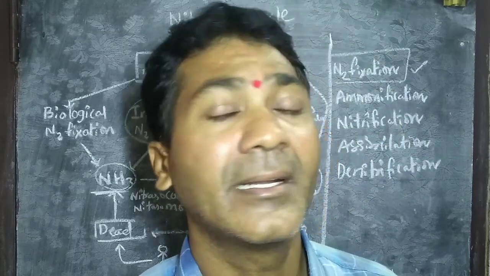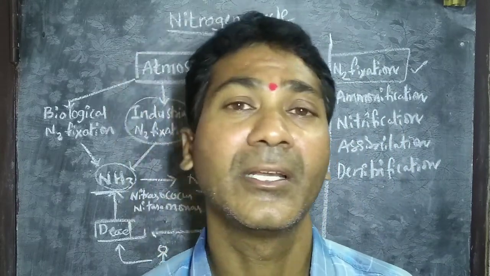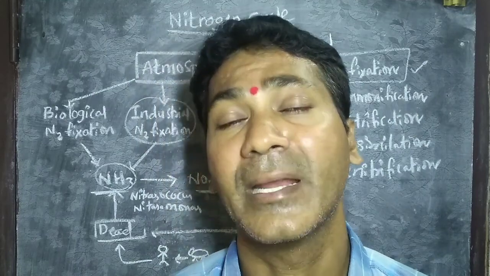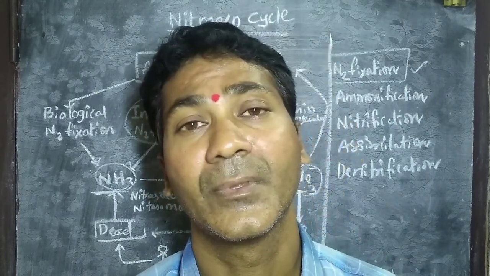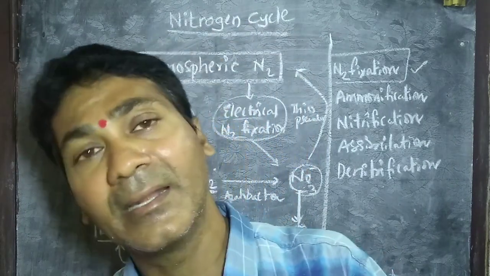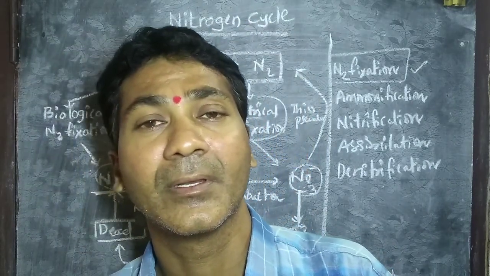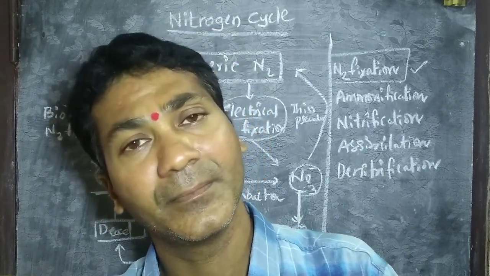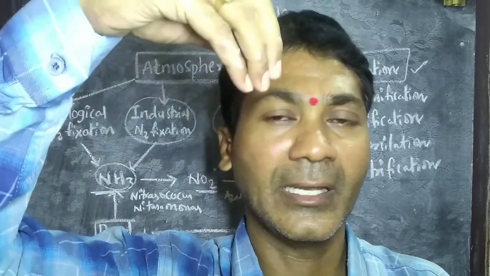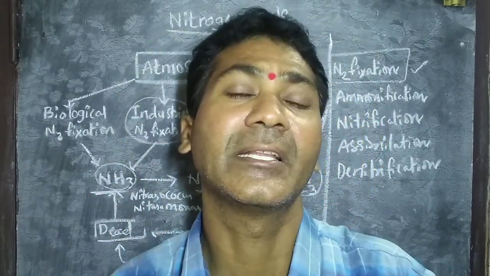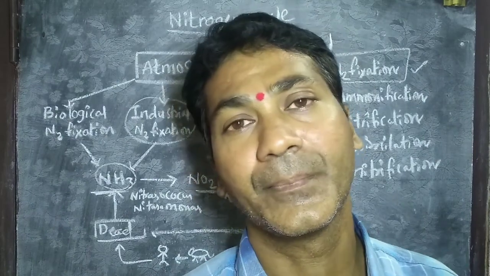This gaseous state nitrogen is not directly useful to the living kind until and unless it is converted into nitrates and nitrites. So the conversion of nitrogen into nitrates and nitrites is then utilized by the living kind, and later enters the environment in the form of gas. These cyclic changes are together called the nitrogen cycle.